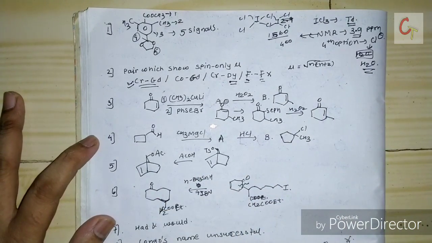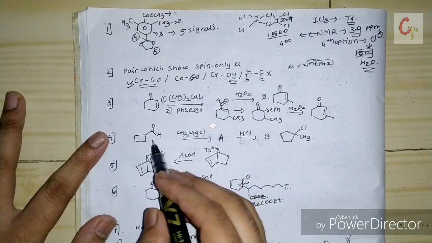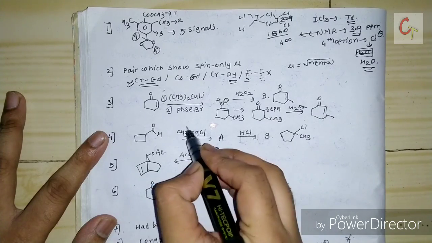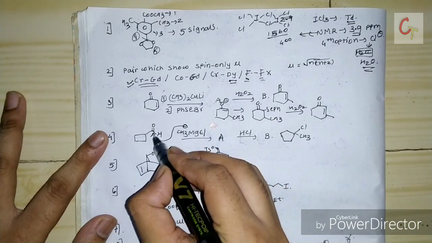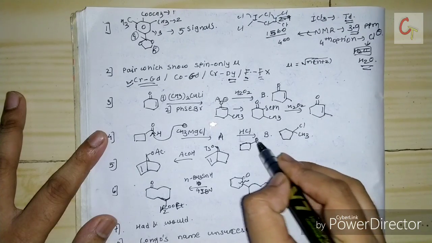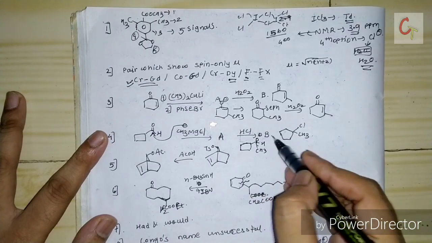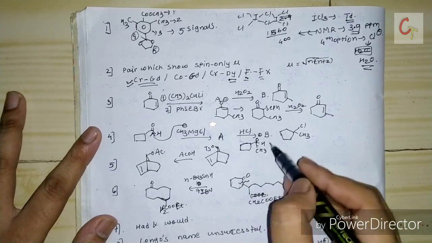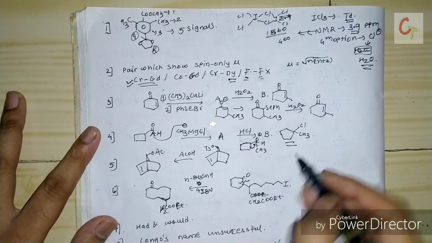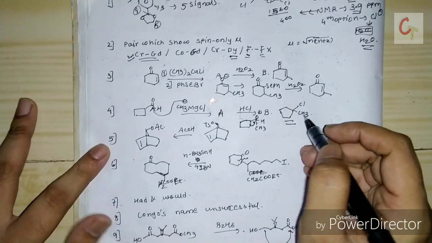Next is a ring expansion rearrangement using Grignard reagent. In the first step, CH3 minus will attack there, and you will get this type of structure, O minus, CH3 and H is there. After addition in acidic condition, ring expansion takes place and you will get this type of product. So the correct option will be methyl, chlorine and methyl on the same carbon atom.